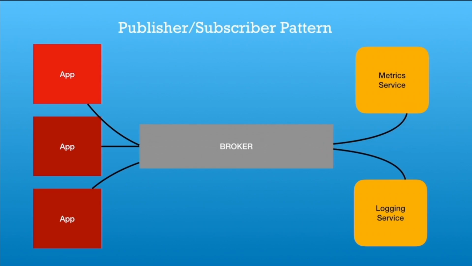This type of pattern is very neat and clean, and if the metric service or the logging service is down, the messages will remain inside the broker and they will not be lost. So this type of pattern is known as the publisher subscriber pattern.